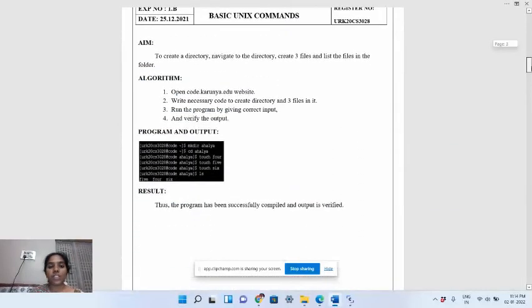The second question is to create a directory, navigate to the directory, create three files, and list the files in the folder. mkdir is to create a directory, so I have created a directory named Ahalya, and I'm navigating into it. I'm creating three files, 4, 5, 6, and I have displayed all three file names over here. So this is about the second question.